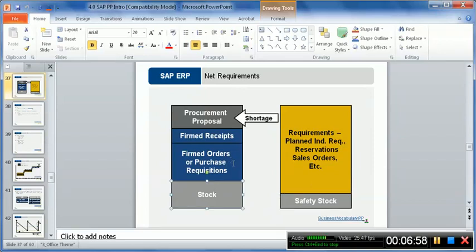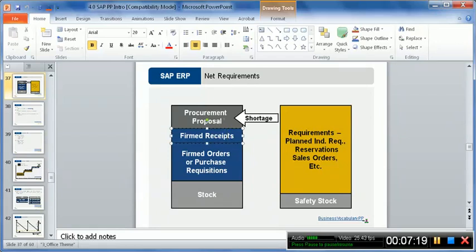Then firmed orders or purchase requirements means that if some confirmed, already executed purchase orders are 20, then we need 90 minus 20, which is 70. And if the goods under receipt, the goods in transit which are to be received, are 30, then we need 70 minus 30.